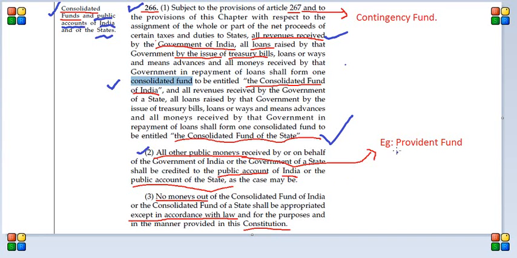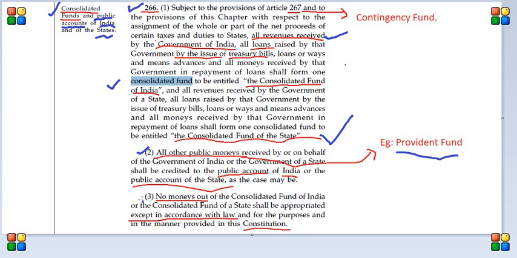For example, the provident fund, like the employee provident fund: this money actually belongs to the employees, but the government will be taking care of this particular fund. So this is not the government's money, but the government is taking care of that money, so that's called a public account. So Article 266 clause 2 talks about the public account.